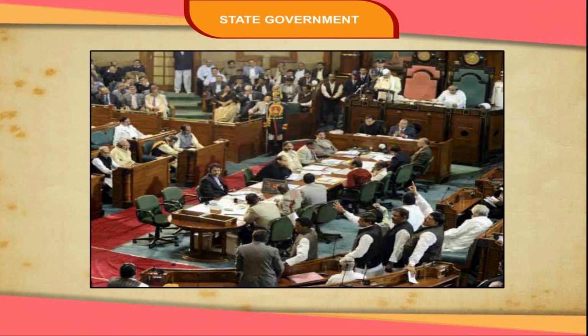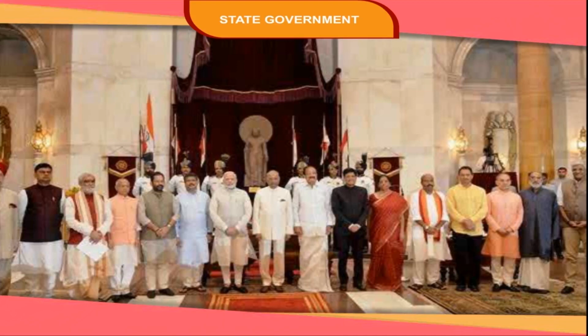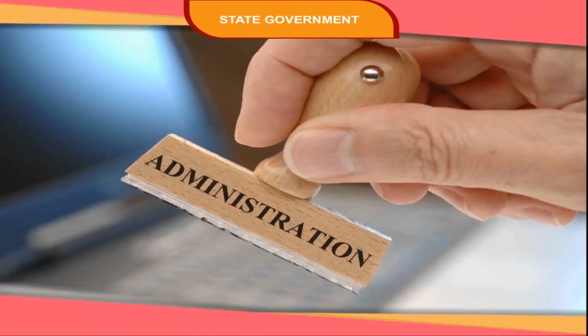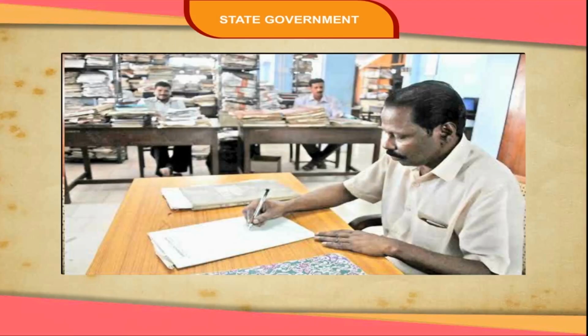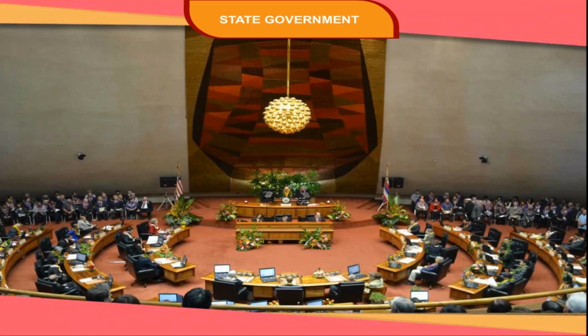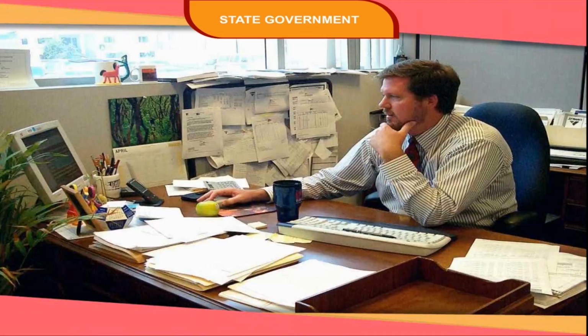The executive at the state level comprises permanent and political executive. Political executive includes the head of the state and the ministers who are head of different departments. Policy according to which the administration of the state is run is determined by the political executive. But in actual practice, the daily administration is run by a large number of government officials who hold their office on permanent basis till they retire. They are appointed on merit and do not vacate office with a change in political executive. These civil servants are the backbone of administration.